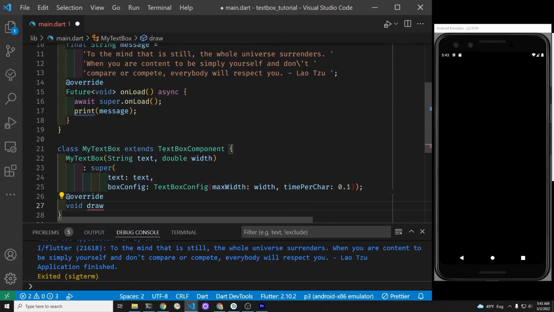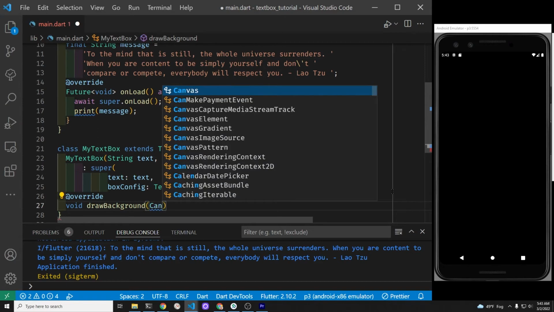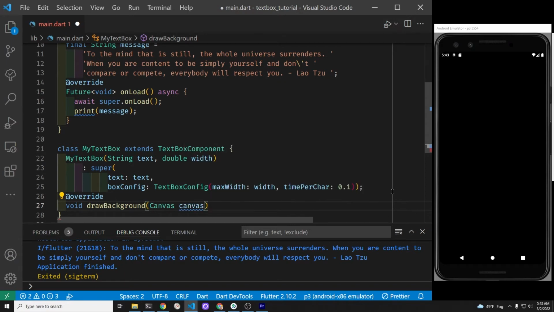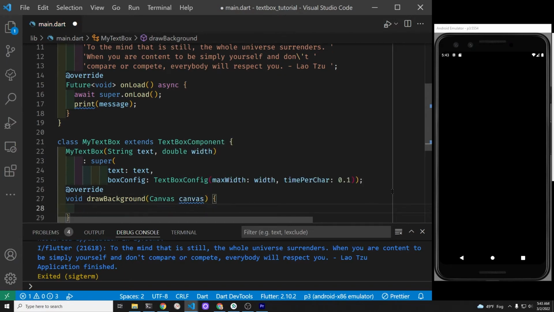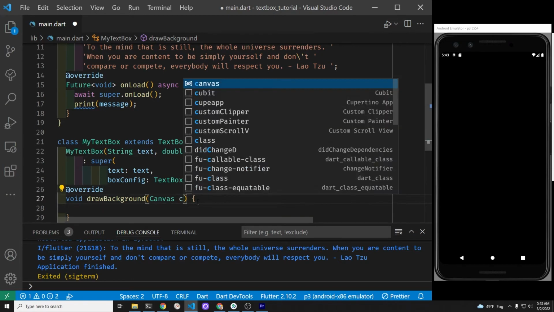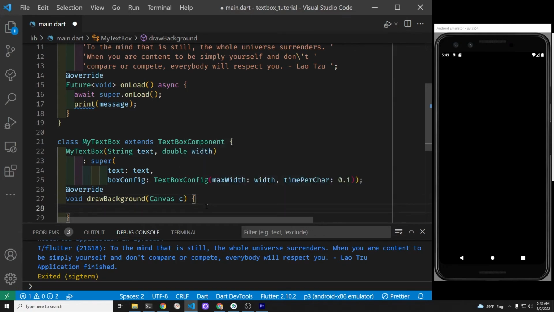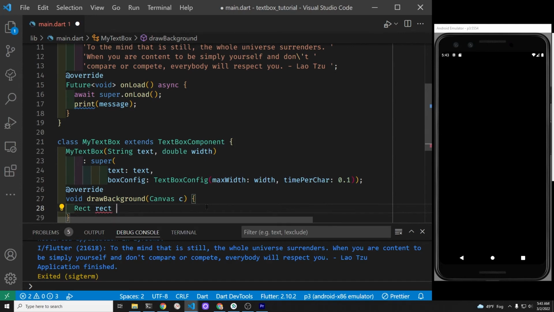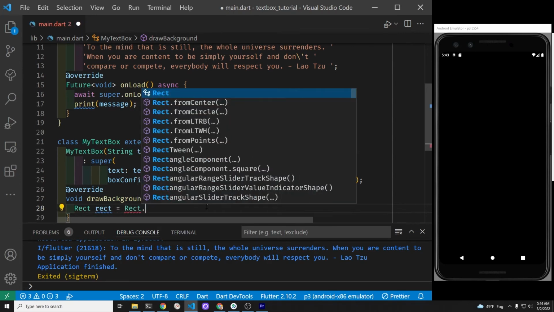Within the TextBoxComponent, there's a method that we're going to override, and that's called drawBackground. This will accept a canvas. The canvas and the rectangle that we are going to draw are actually from the Dart UI. So you could use the canvas or these techniques within Flutter without using Flame. However, this tutorial does focus on using the TextBoxComponent, which is from Flame.